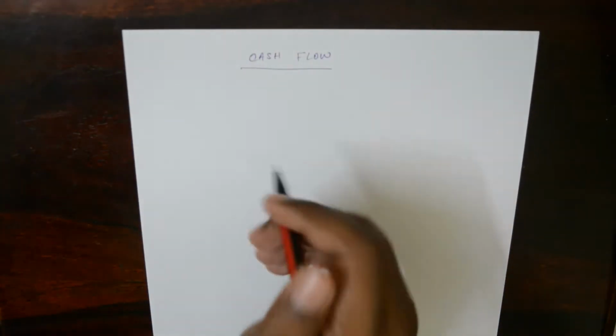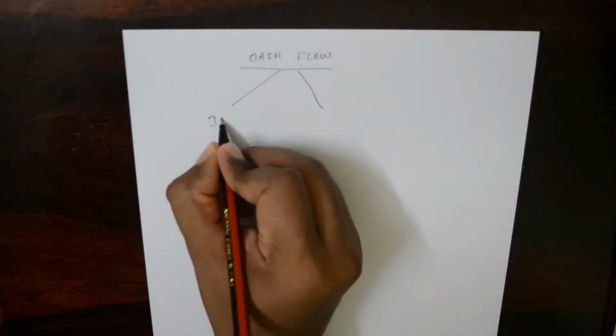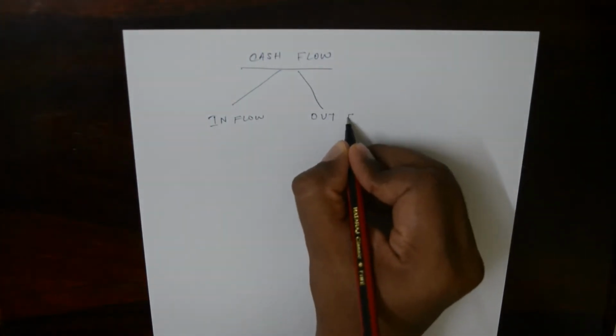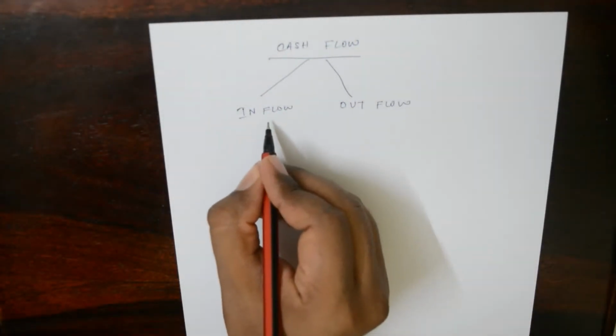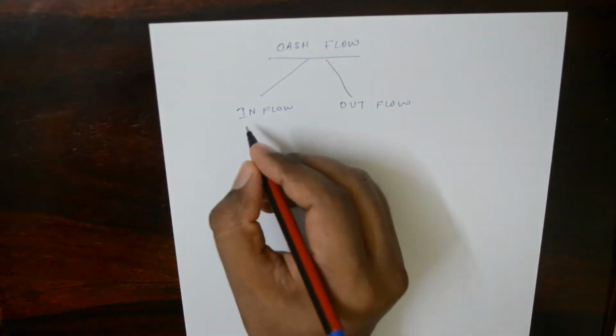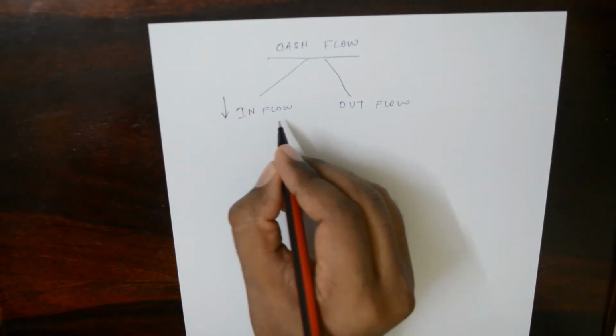Moving to the next concept called cash flow. Cash flow means simply the movement of cash. So movement of cash in and out of a business is called cash flow. In cash flow there are 2 types: cash inflow and cash outflow. Say for example, we'll talk about inflow. Suppose you have sold some goods and you have received money. So money is coming into your business, right? So it is coming inside, therefore it is called inflow.